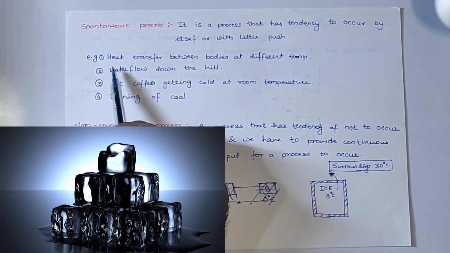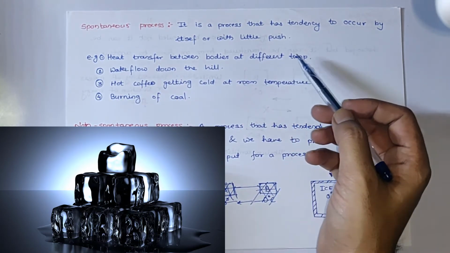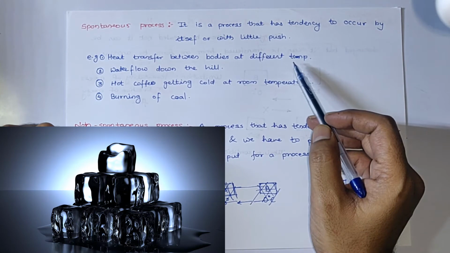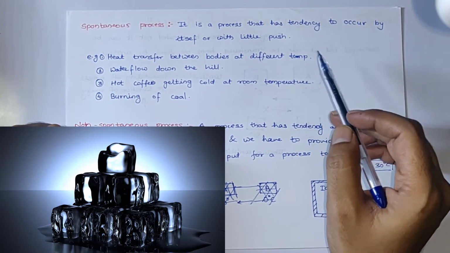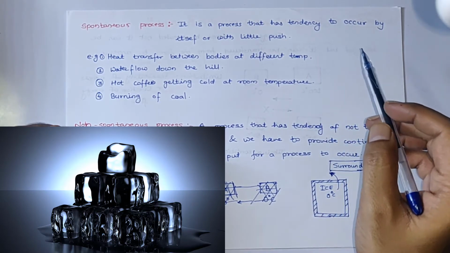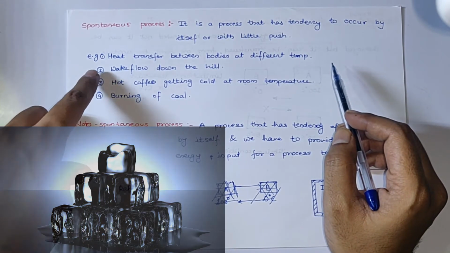A few examples I have picked here: heat transfer between bodies at different temperatures. Whenever there is a temperature difference between two bodies and they come in contact with each other, the body at higher temperature starts to lose its heat, and the same heat gets absorbed by the body at lower temperature. So that is also a spontaneous process.